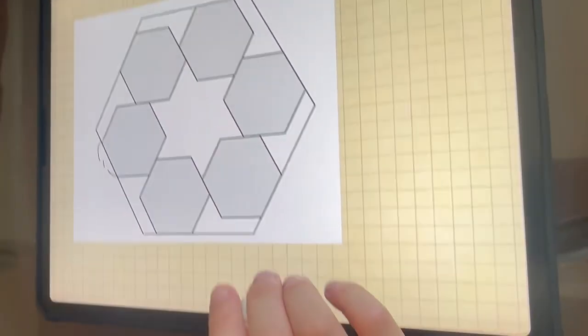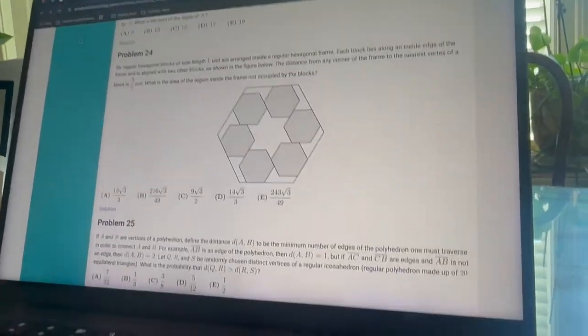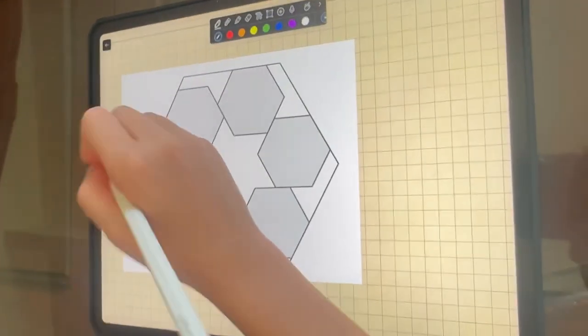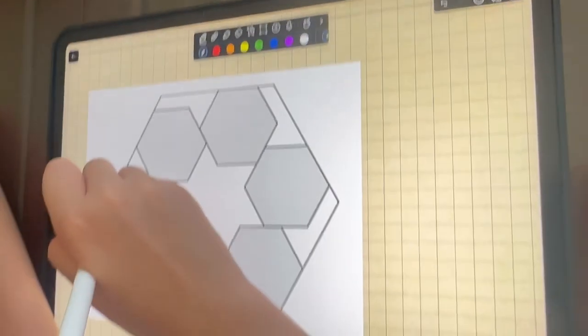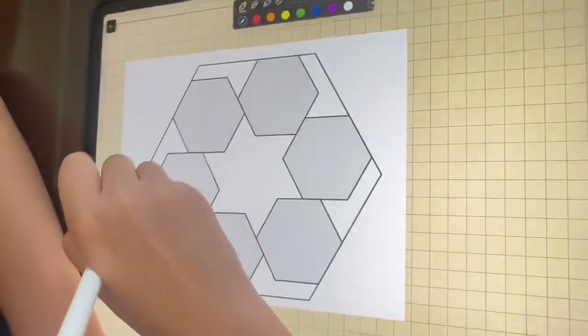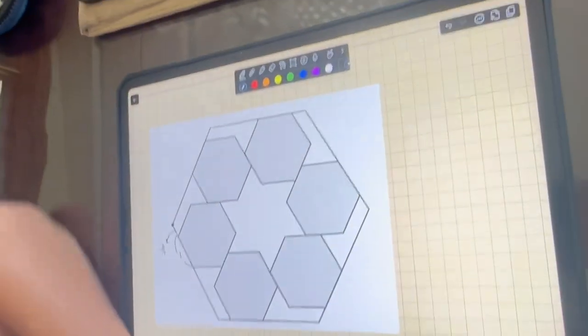Now it says again, the distance from any corner of the frame to the nearest vertex of a block is 3/7 units. So that means from the corner to any vertex, the closest vertex will be 3/7. And here, the closest vertex from this corner will definitely be to here. So that will be 3/7. Now, finally, it's asking, what is the area of the region inside the frame not occupied by the blocks?